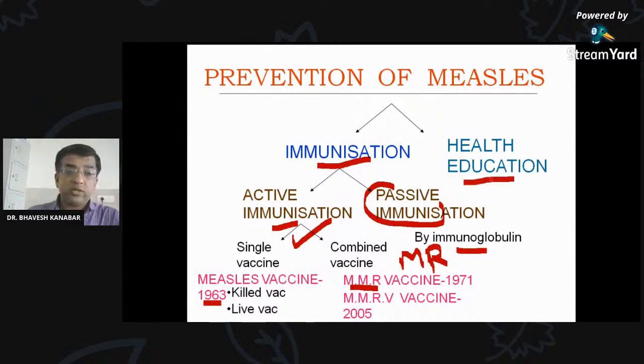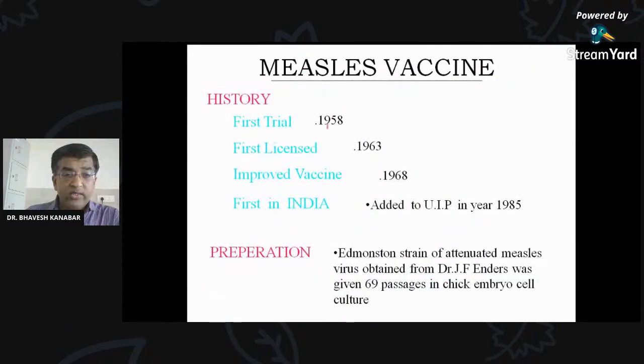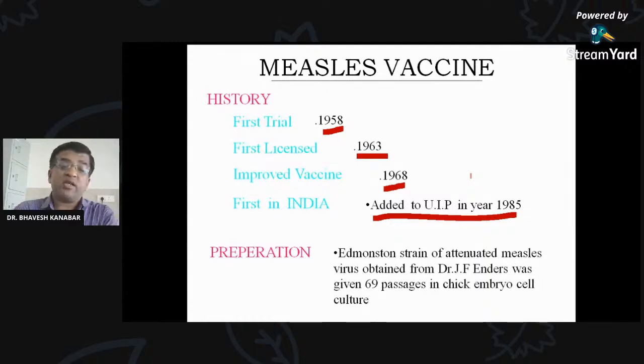And health education. So measles vaccine first trial was in 1958, license in 1963. We have already discussed. An improved vaccine was in 1968, and it was added in the universal immunization program in India in 1985. So we are using measles vaccine in India since 1985. In your exam also, short notes on vaccine can be asked. So for example, if measles vaccine is asked, you can write down all these things.